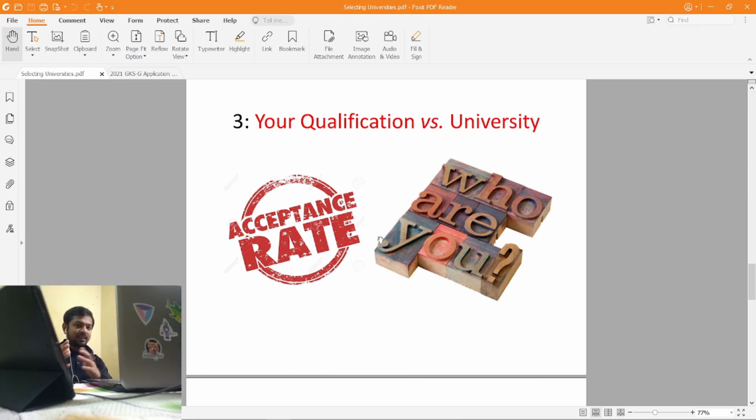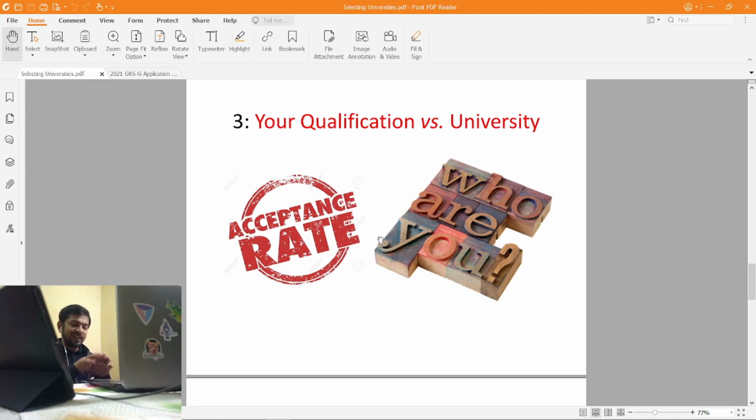So that's one of the points I wanted to mention, the acceptance rate of the university. The acceptance rate is the most important parameter, because if you're applying to the university track, you can only apply to 1 university, and if you apply to only 1 university at too high a level compared to your application, then the chances of acceptance are very low.